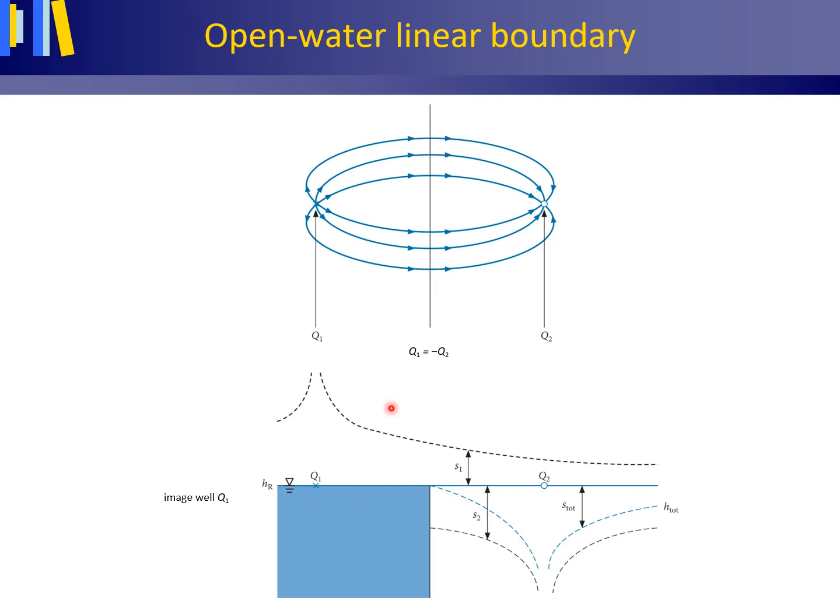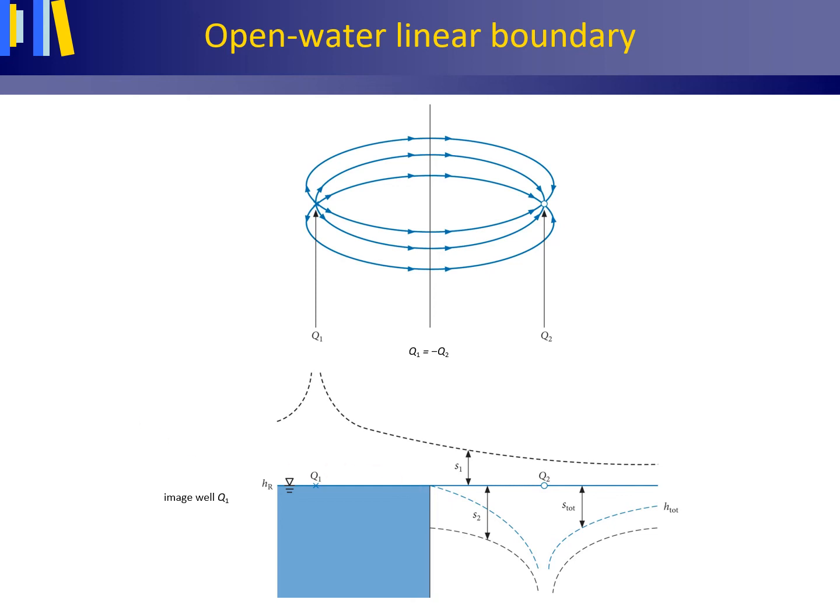Now imagine a situation with a pumping well and to the left, west of it, open water, a lake or canal, with a straight right eastern boundary coinciding with the line with constant hydraulic head H large R just mentioned. In reality, as the open water and groundwater meet at this straight boundary, and because the open water is continuously replenished from upstream, the water level at the open water boundary would remain at this constant level H large R all the time, before pumping and also after pumping commenced.